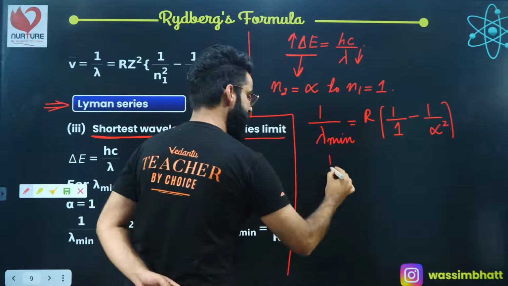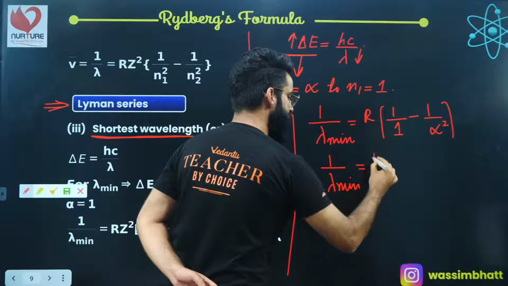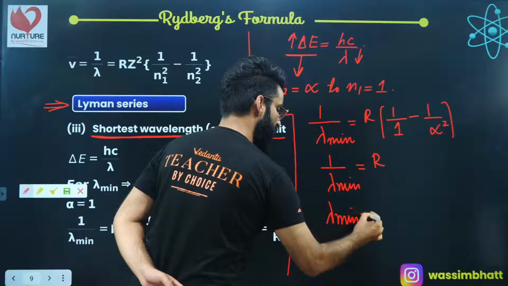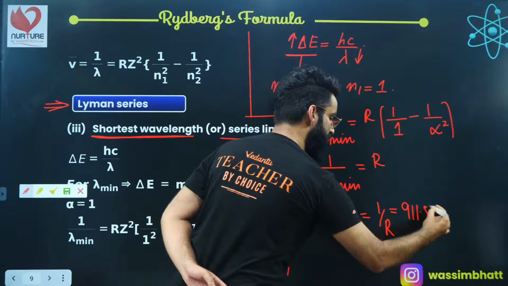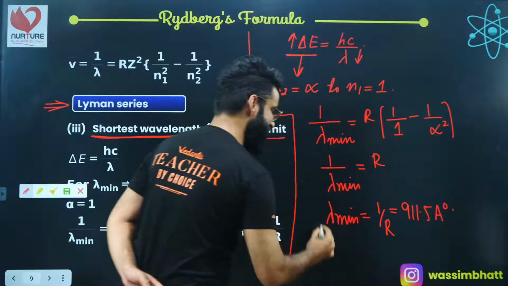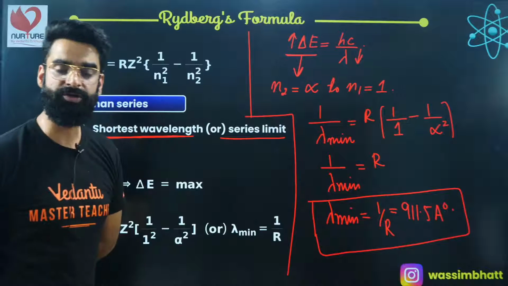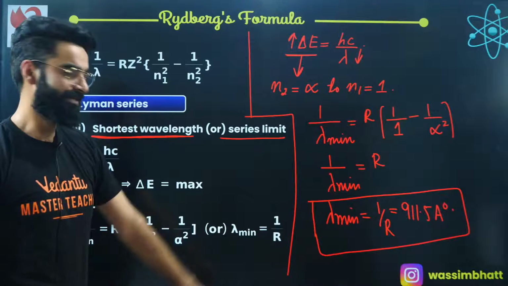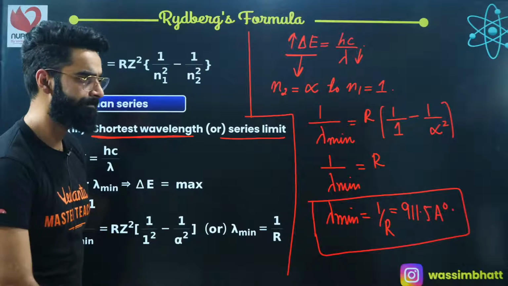So the value simply comes out to be 1 divided by lambda minimum is equal to R. If you take reciprocal, you get lambda minimum as 1 divided by R, and 1 divided by R, already I've told you, it's 911.5 angstroms. So this is the minimum wavelength emitted by the electron when it makes a transition from infinity to shell number 1. This is the minimum wavelength which will be emitted in case of Lyman series, right?